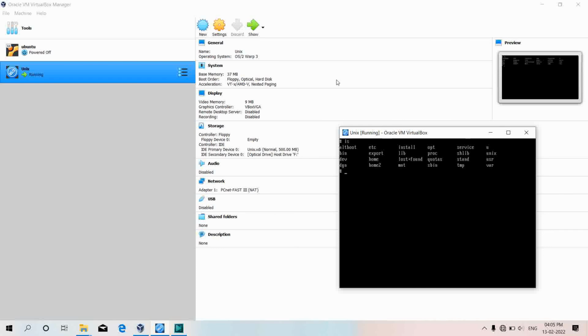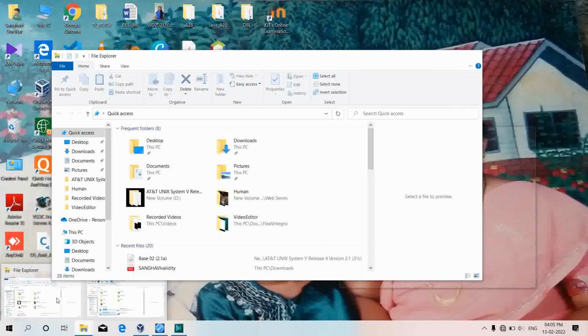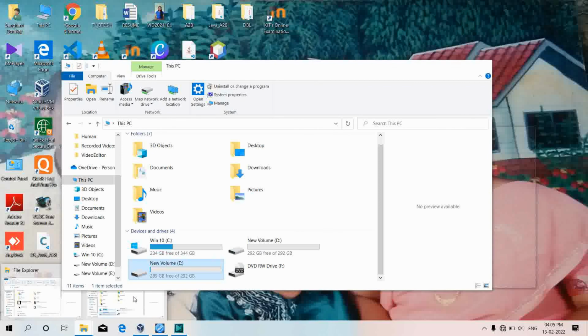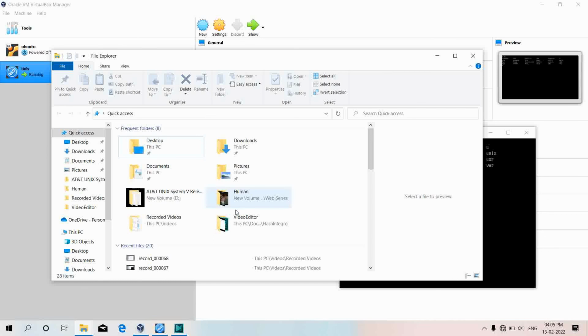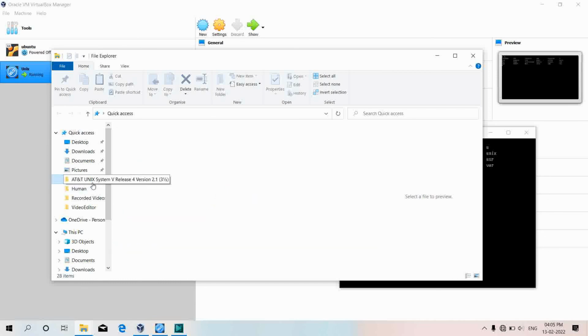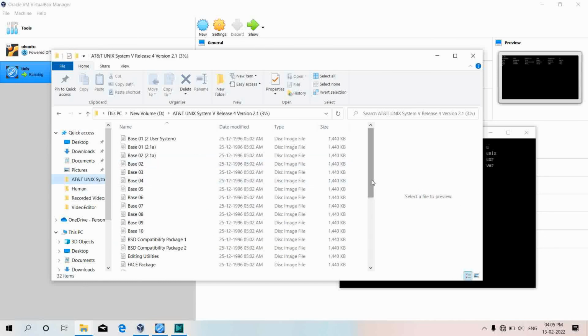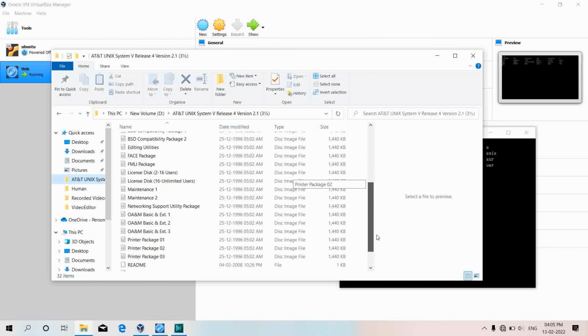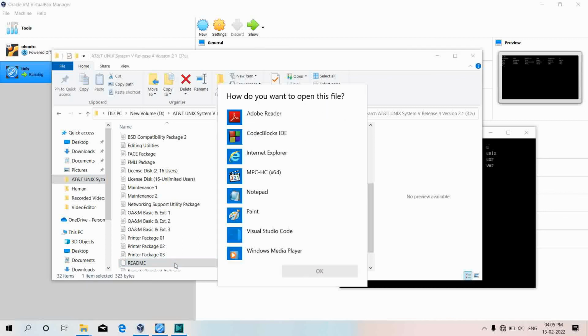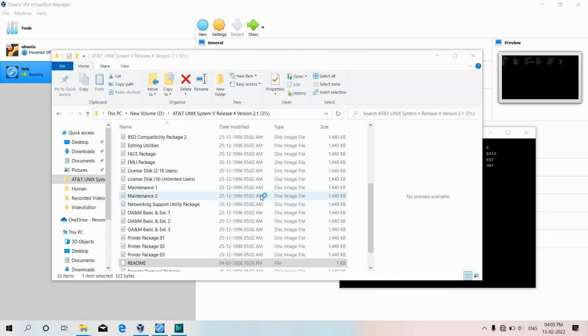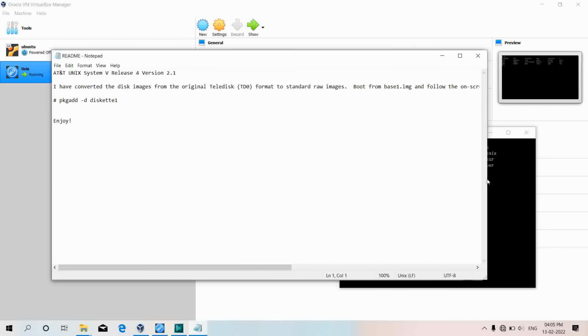Now I'll go on AT&T folder and as you can see here, there is one file called readme, so just open it. I'll open this in notepad for the betterment.